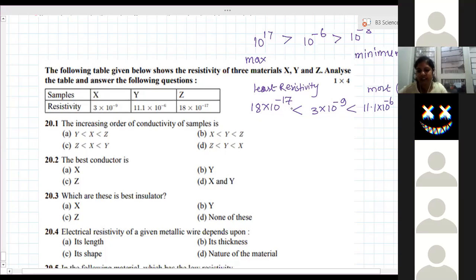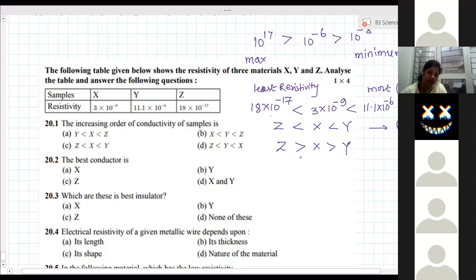Now conductivity is exactly opposite. So for resistivity, Z is less than X, which is less than Y. Now what is the opposite of it? Y is greater than X, which is greater than Z.